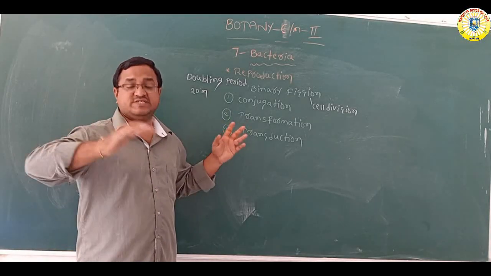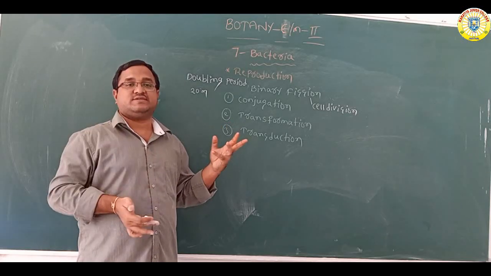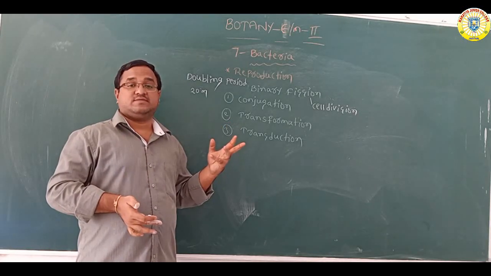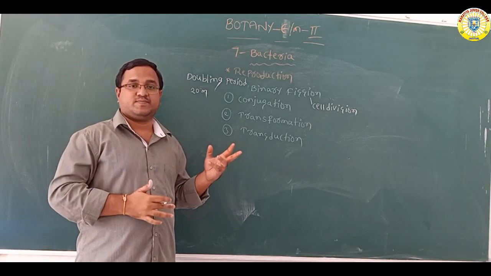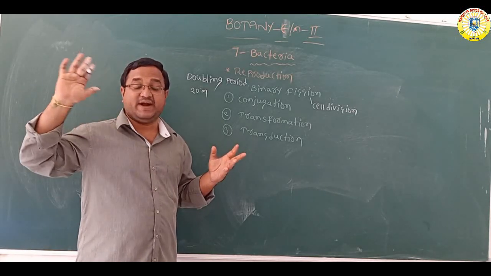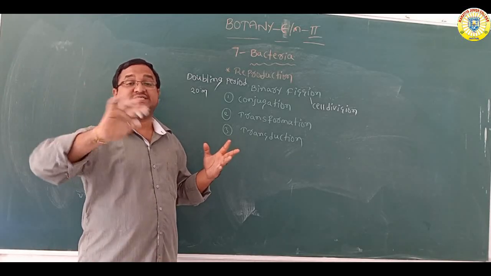But here some process is going on. What is the process? The transfer of genetic material, which is essential for sexual reproduction.